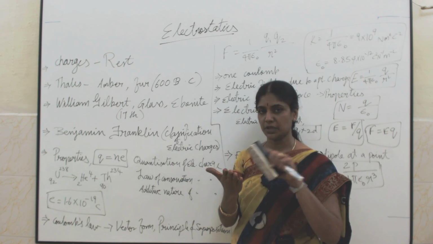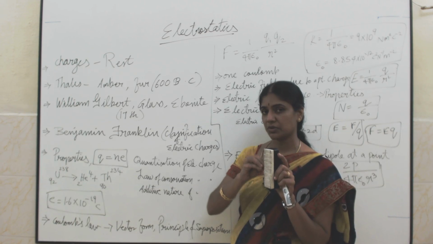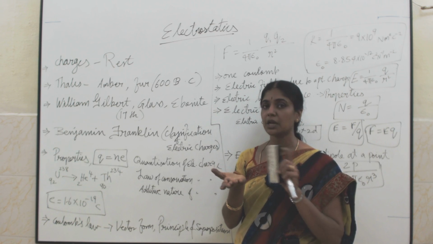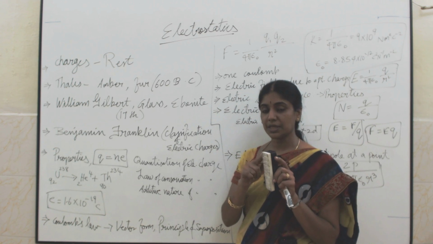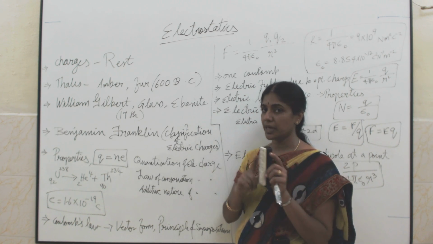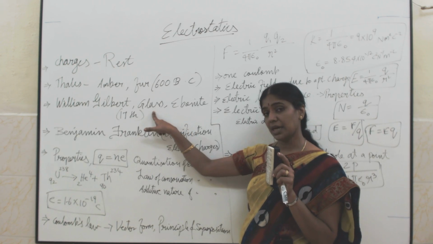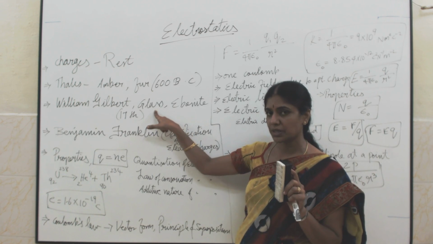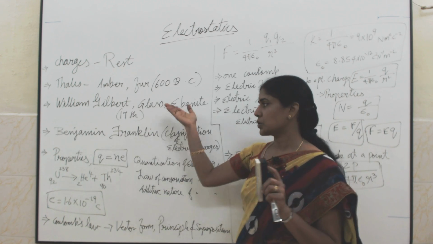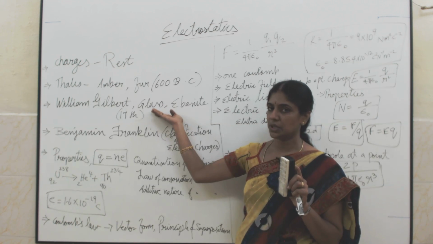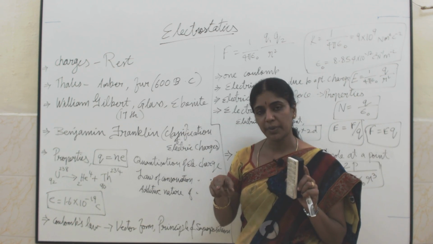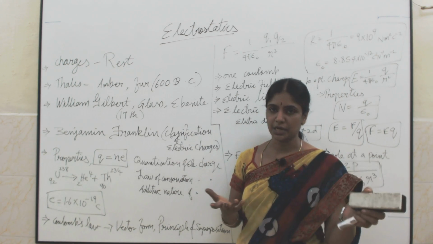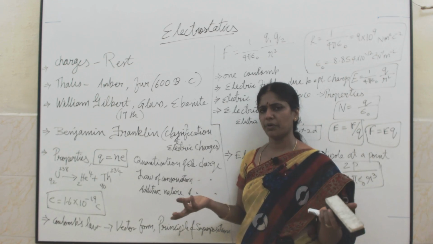When glass is rubbed with a silk cloth, the electrons in the glass are transferred to the silk cloth. So this glass loses some electrons. Now I can say this glass has positive charge because it is losing electrons, and the number of protons in the glass will be more. So the glass has positive charge and the silk cloth has an equal amount of negative charge. This is the way we can charge an object or a body, whatever it may be.